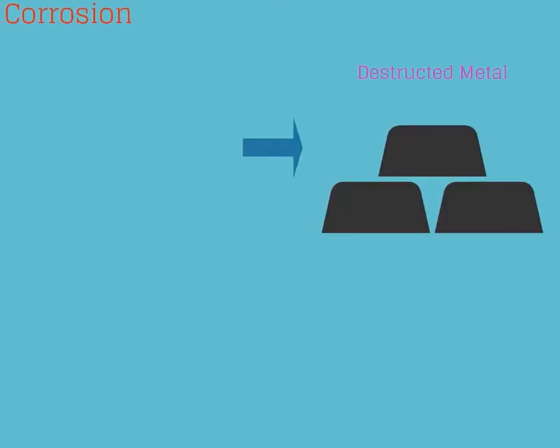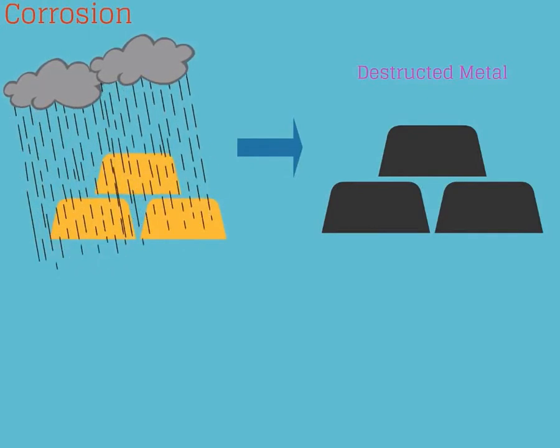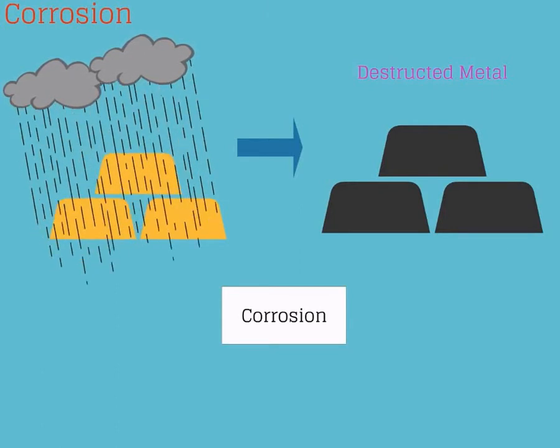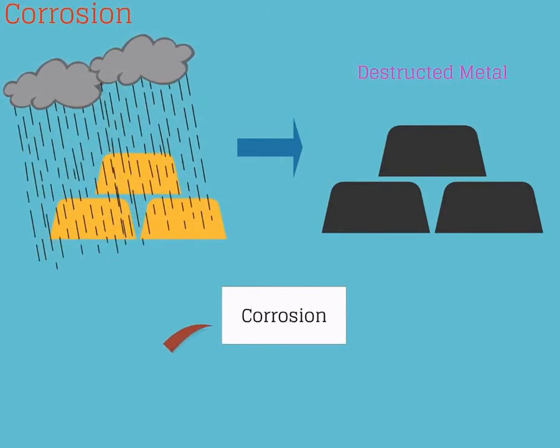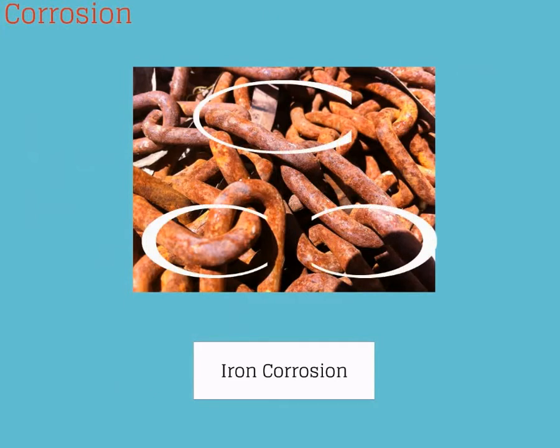Corrosion. The gradual destruction of metal due to the effect of its surrounding environment is called corrosion. Due to corrosion, properties of metal degrade. The familiar example of corrosion is iron. You might have seen the brown color appear on things made of iron. This is due to corrosion.